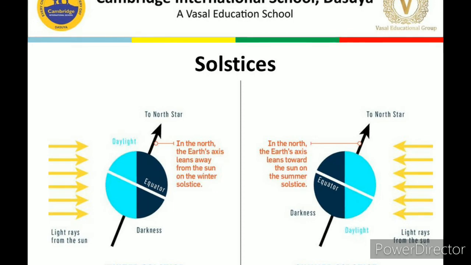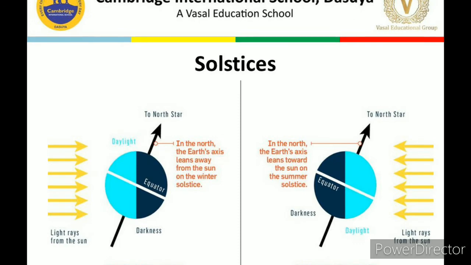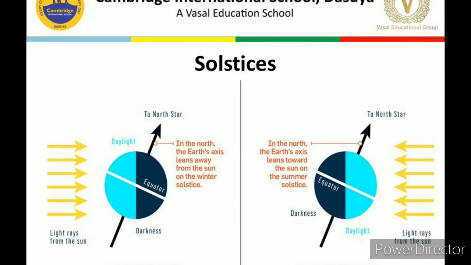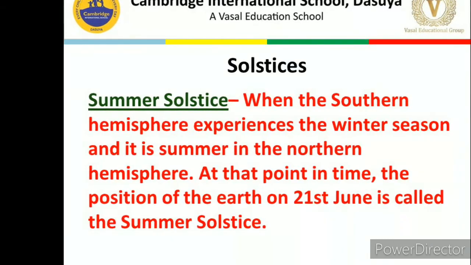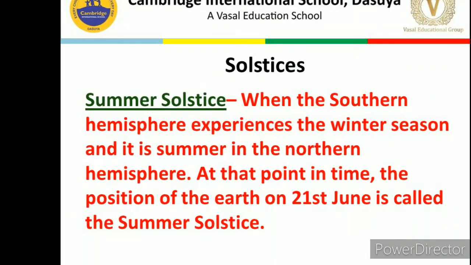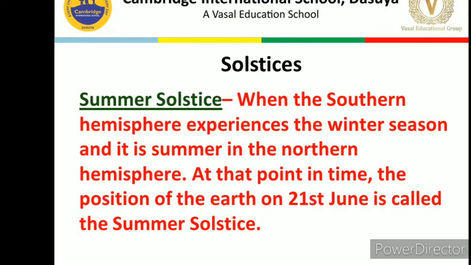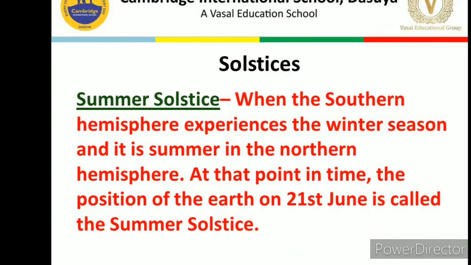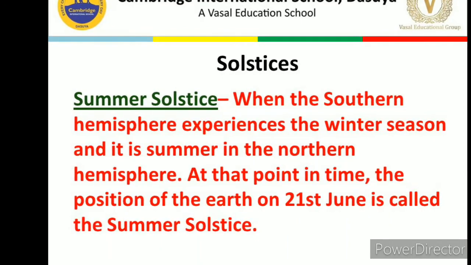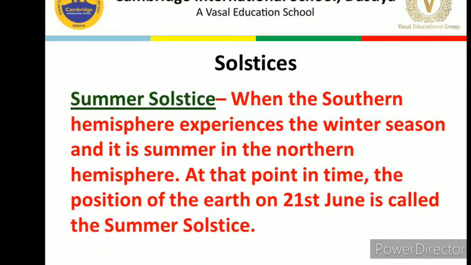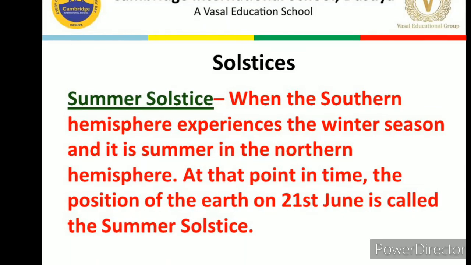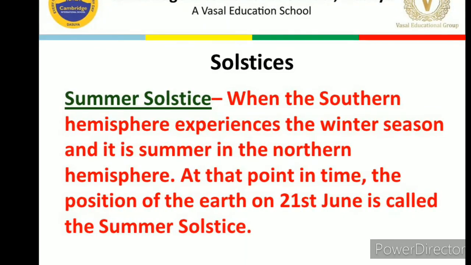Okay, so when there is one solstice in one hemisphere, in the other hemisphere there will be the other. When there will be the summer solstice in the northern hemisphere, there will be the winter solstice in the southern hemisphere. And when there will be the winter solstice in the northern hemisphere, there will be the summer solstice in the southern hemisphere. Means whatever is happening in one hemisphere, the reverse of it is happening in the other hemisphere. So I hope the summer solstice and the winter solstice are clear.